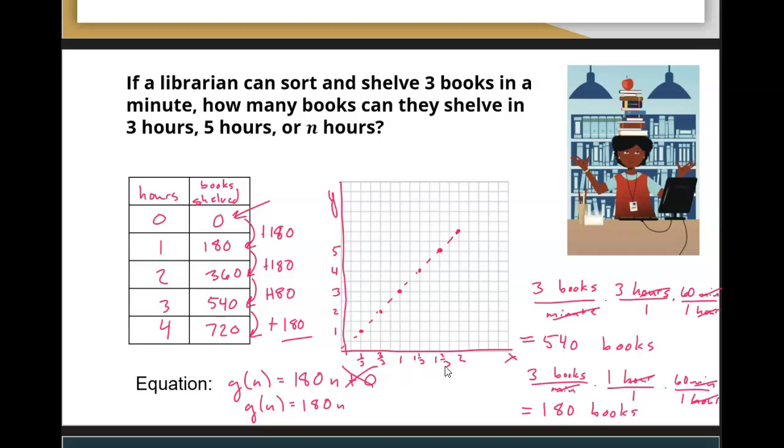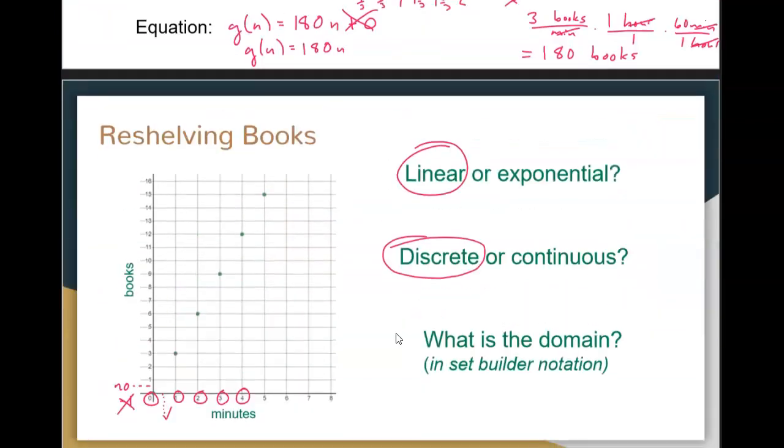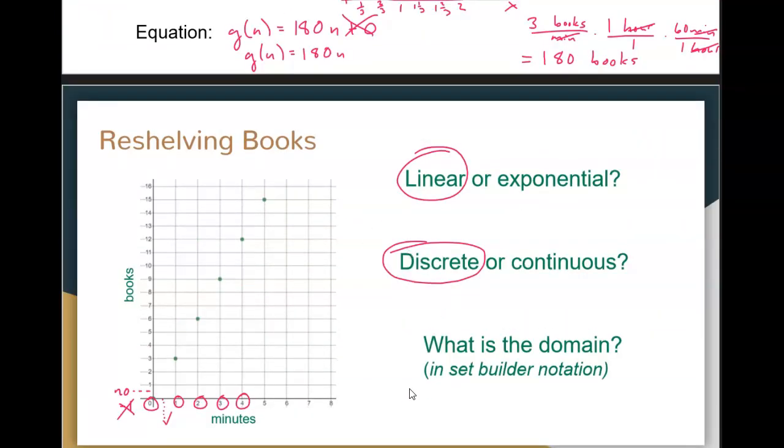So our domain here is going to be increasing by thirds. 0, 1/3, 2/3, 1, 1 and 1/3. And we can write that in set builder notation like this. X such that 0, 1/3, 2/3, 1, 1 and 1/3, and so on.